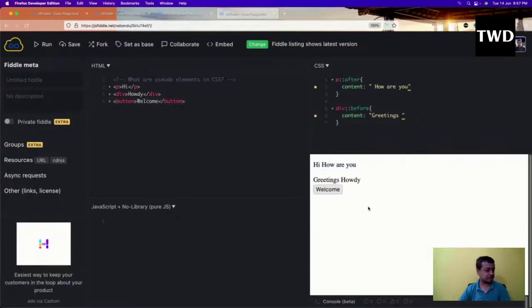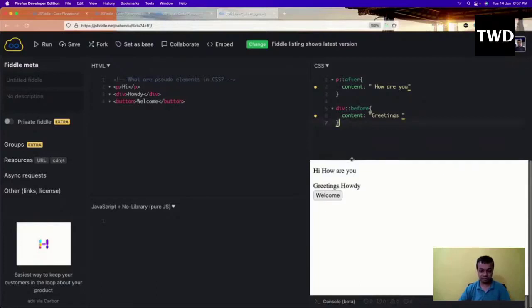So a button will be shown after this. For the button, I will have a hover property and after it. When the button hover is done, I can do anything here. But I want the hover property to show something, so I'll do an after, and then I'll put a content, welcome to the world. I'll run it.